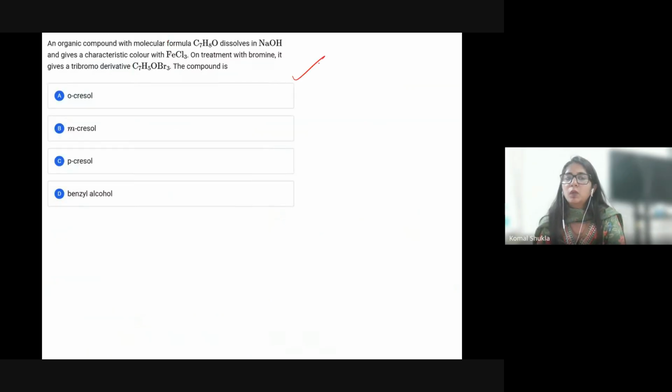Now you have another question: an organic compound with the formula C7H8O dissolves in NaOH and gives a characteristic color with FeCl3. This is very easy. On treatment with bromine, it gives a tribromo derivative. This is very easy. What is going to be the answer? The phenol derivative is there. That is true.